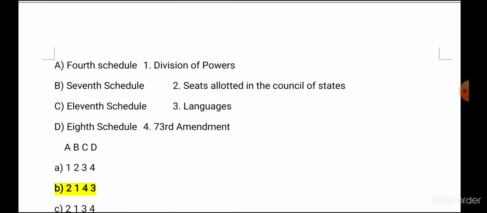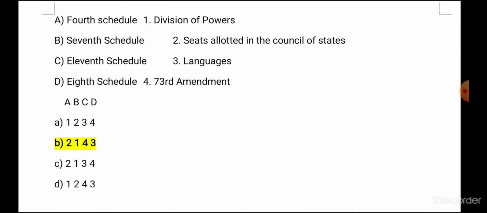Next, match the following: A, 4th schedule, B, 7th schedule, C, 11th schedule, D, 8th schedule. We are very familiar with the 8th schedule, that is related to languages. So for D it is 3. Next one is C, 11th schedule.